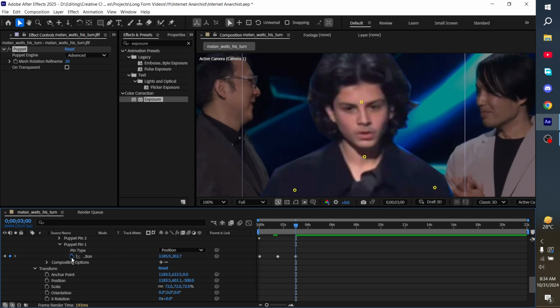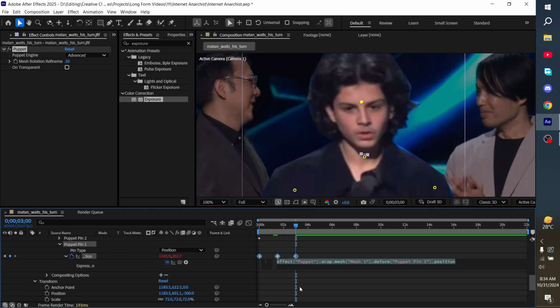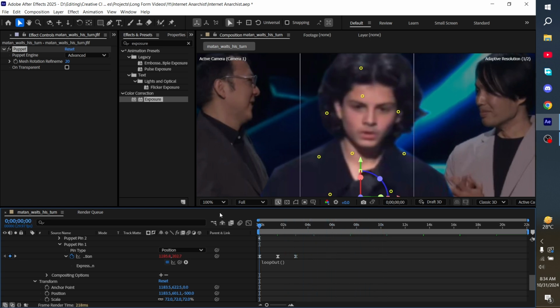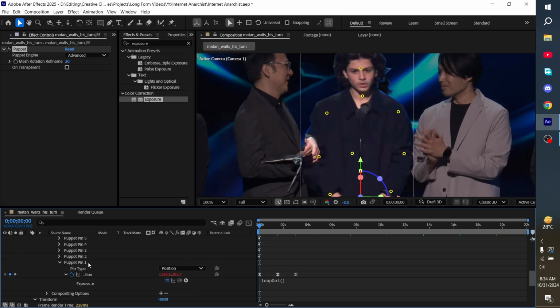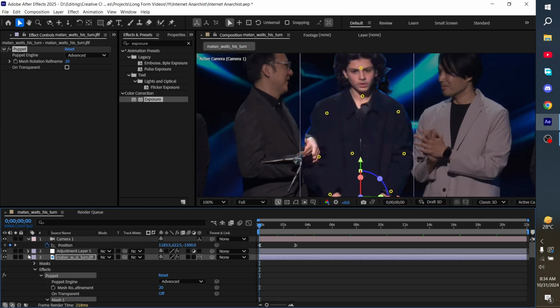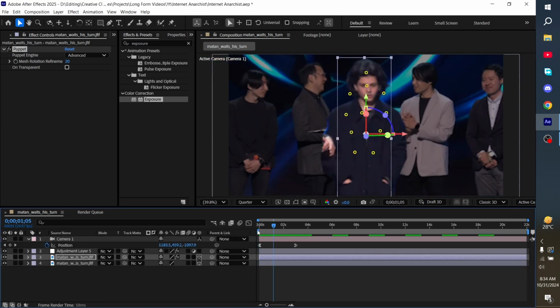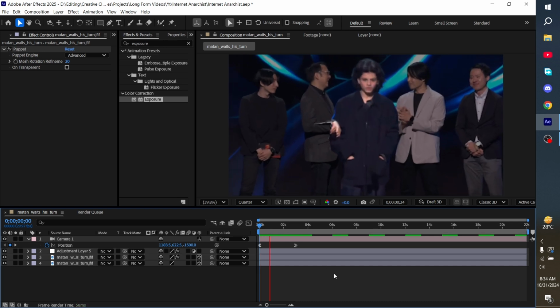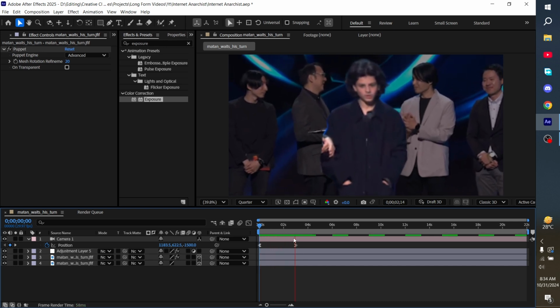So now I'll click on the stopwatch icon and then loop out. So now what it's going to do is just ease them, and now you will have it going continuously, right? So it's a loop. So that's why you use the loop out command. Alright, so this is how it looks right now. Okay, fine.